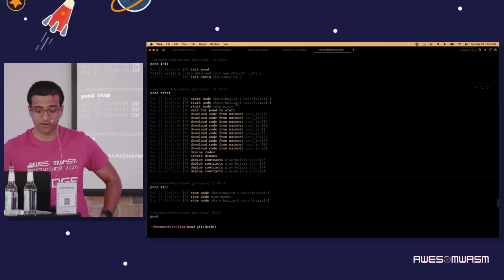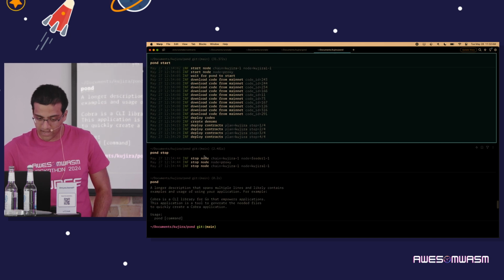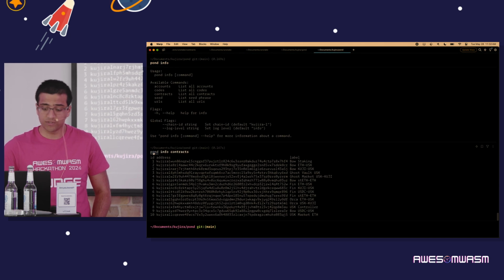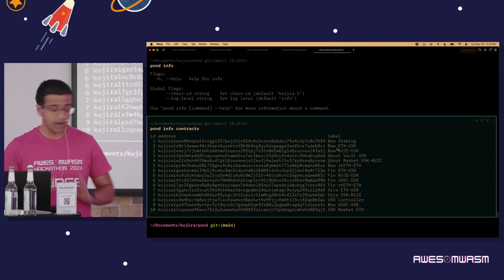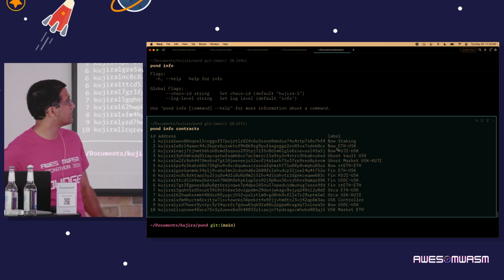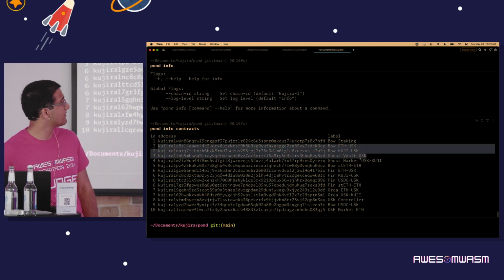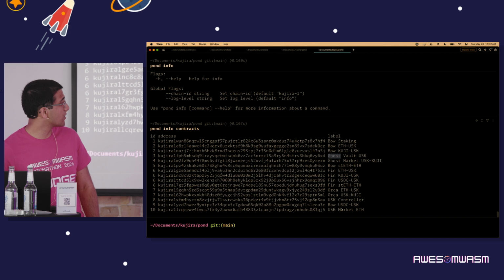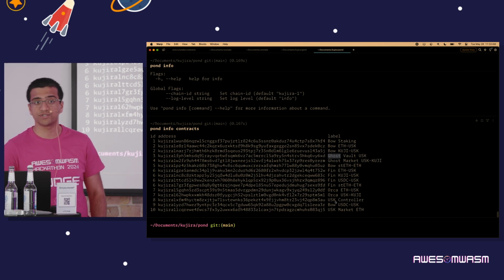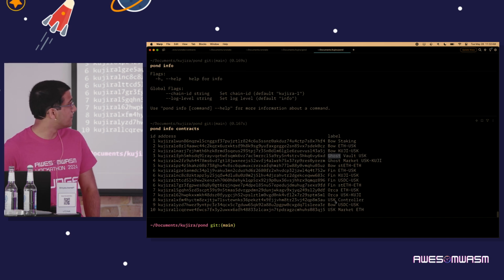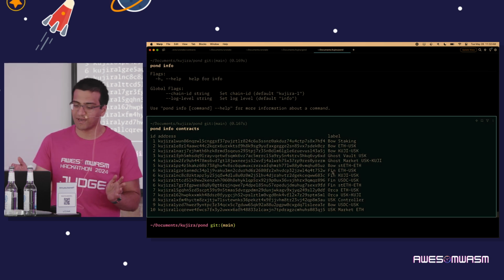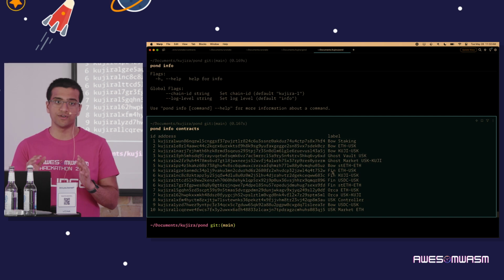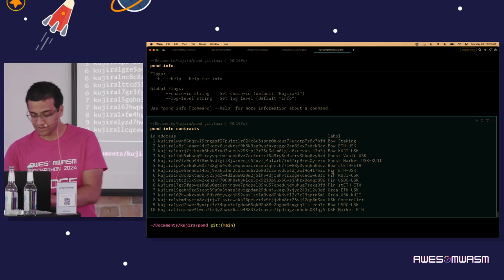So here in Pond, we basically initialize a Kujira chain, and once we initialize it, it automatically has a list of contracts that are deployed. For example, we have several Bow pairs, we have some Ghost Vaults, we have Orca, we have USK, which is our in-house stablecoin, and we have various Fin pairs. And this is all created within a span of 10, 15 seconds on your local environment.